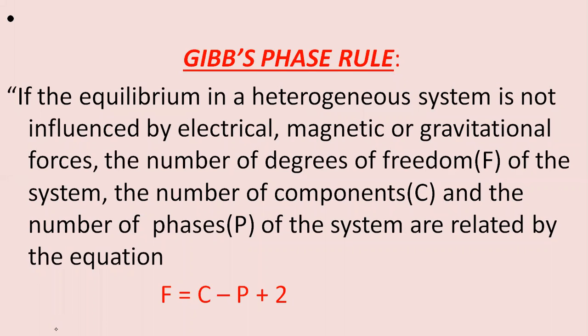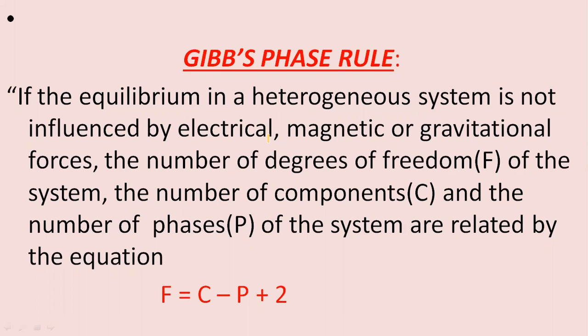Now we'll see the Gibbs phase rule equation. We already studied the phase rule equation, which stated that the sum of the number of degrees of freedom and the number of phases exceeds the number of components by 2.